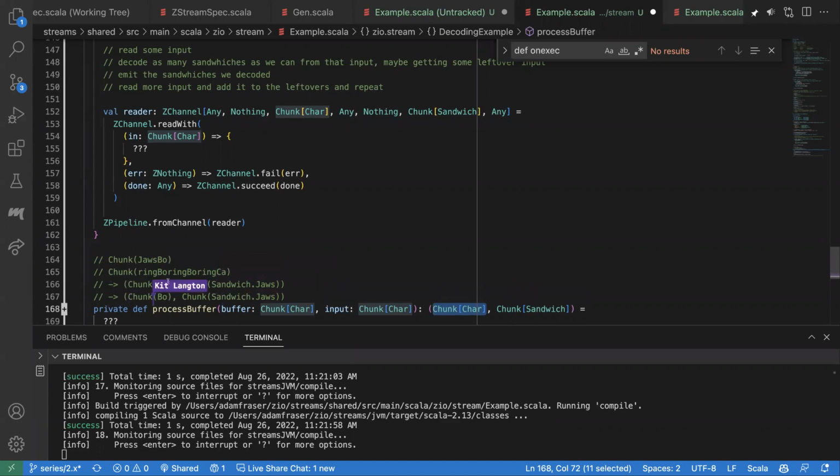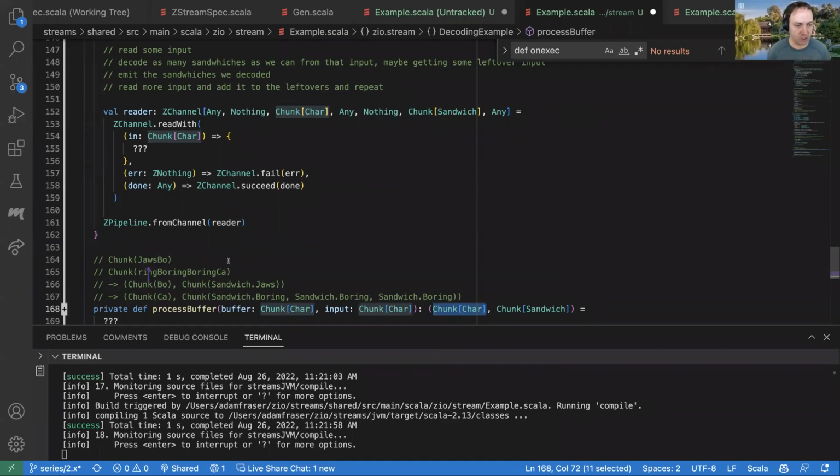And then that second time, we're going to use the previous leftovers to concatenate it with our new input. So we'll parse out 3 boring sandwiches. You get the idea. Boring, one more, not jaws, boring. And then we'll be left over now, this time with CA that we can use in the next iteration, hopefully, to parse out that Calypso sandwich. So yeah, hopefully that helps illustrate what we want there.